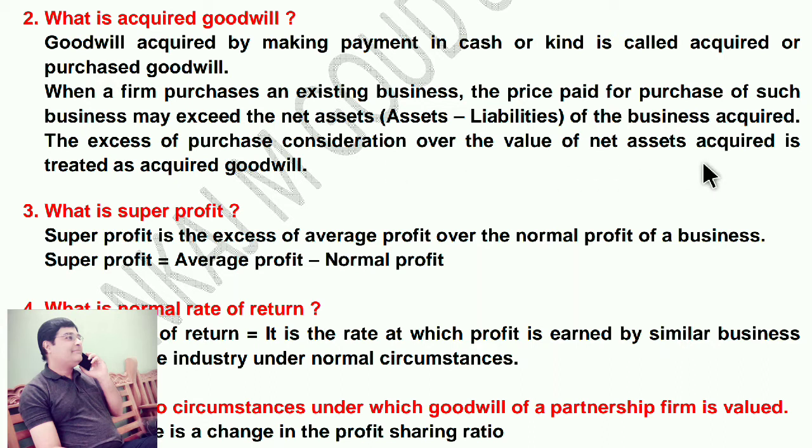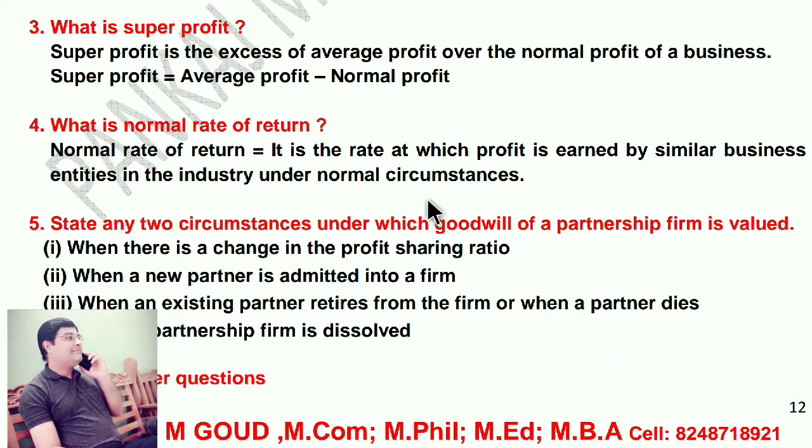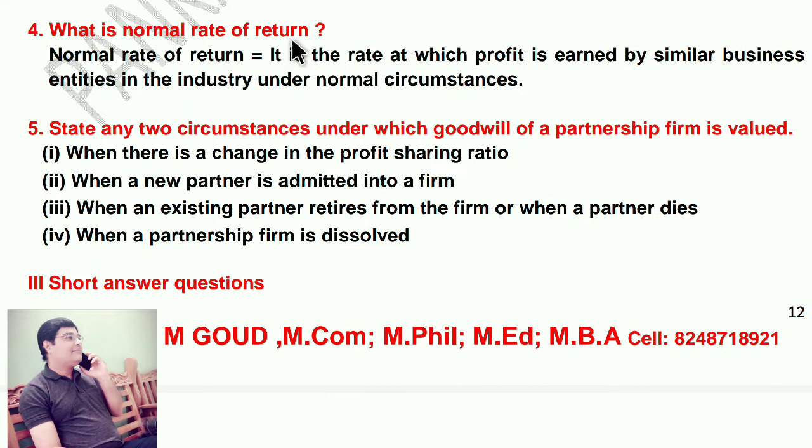What is super profit? Super profit is the excess of average profit over the normal profit of a business. Super profit equals average profit minus normal profit. What is normal rate of return? Normal return is the rate at which profit is earned by similar business entities in the industry under normal circumstances.